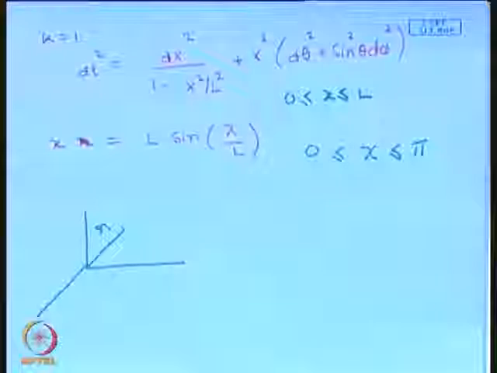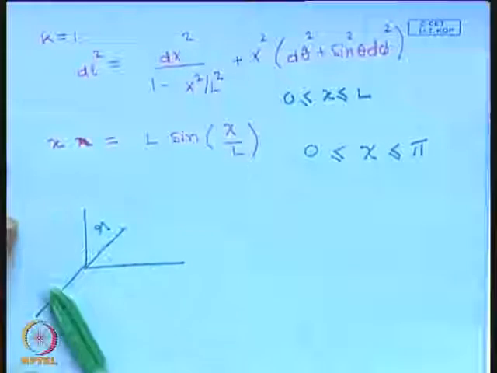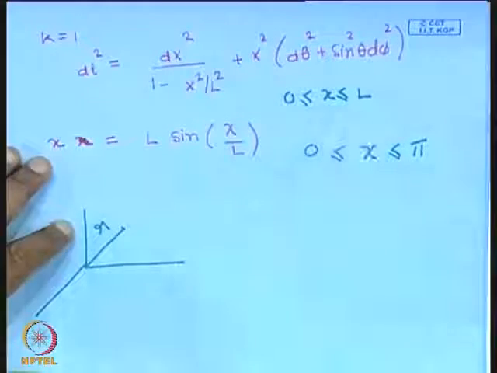Yes, there is a question. Why can't x vary from minus L to L? Well, x is a distance, a radial distance, how can the radial distance be negative? We are in the polar coordinate system, so x goes from 0 to L, not from minus L to L.